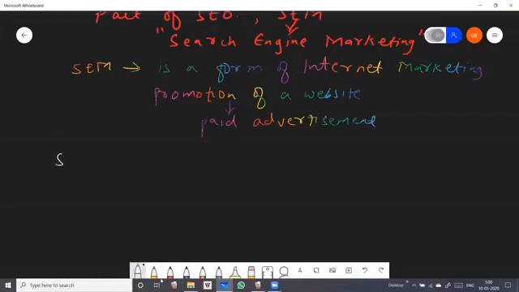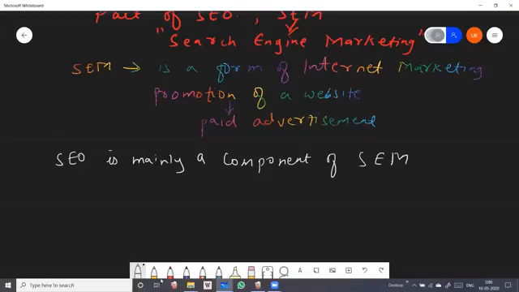That means we can say that SEM is an organization and SEO is a part of that organization. So it means that SEM is very important. SEM is the process of gaining website traffic by purchasing ads on search engines.